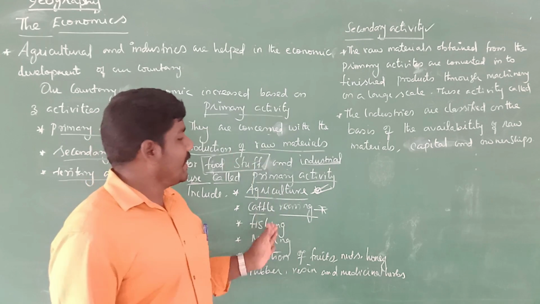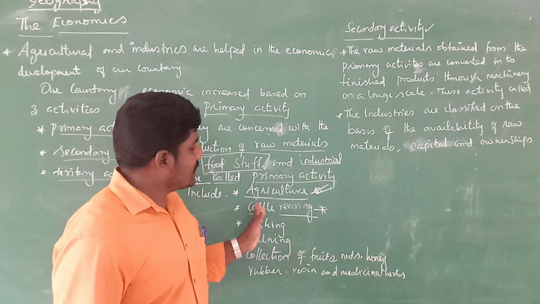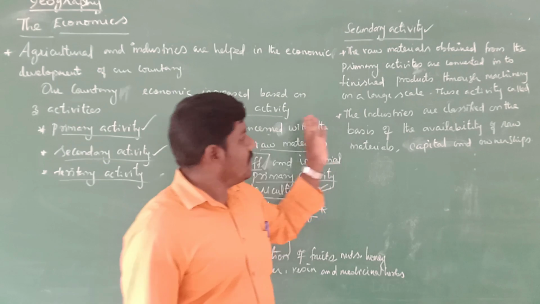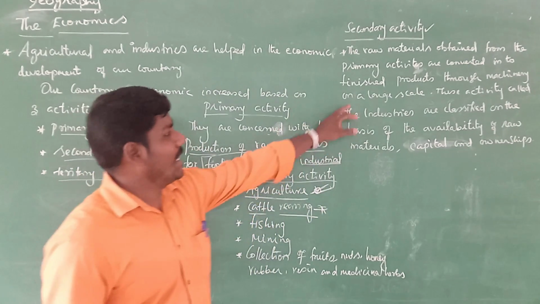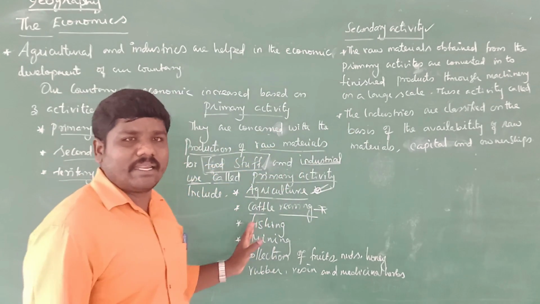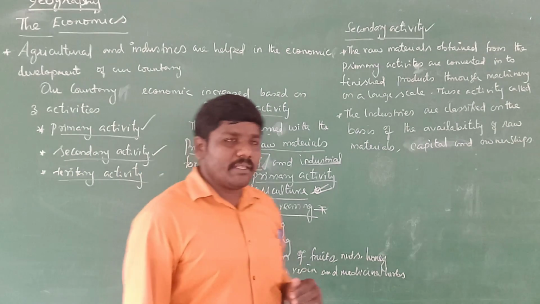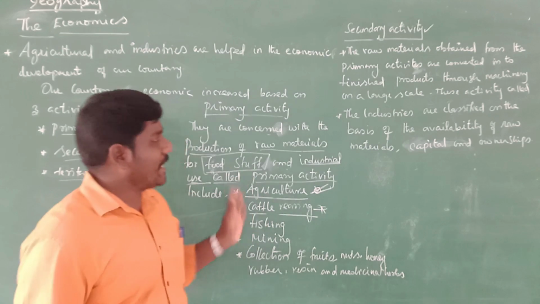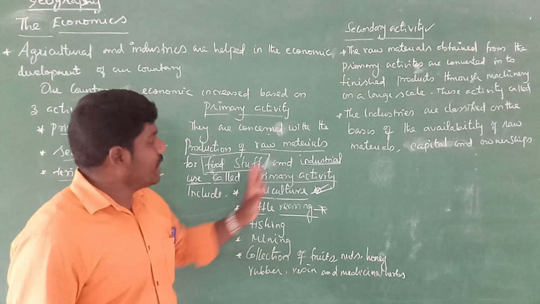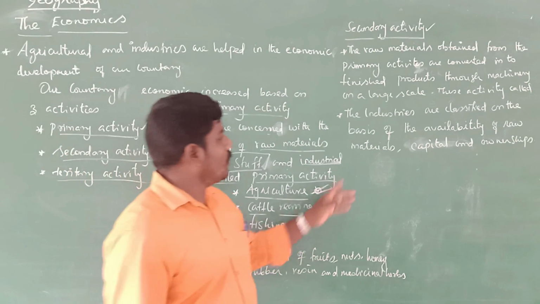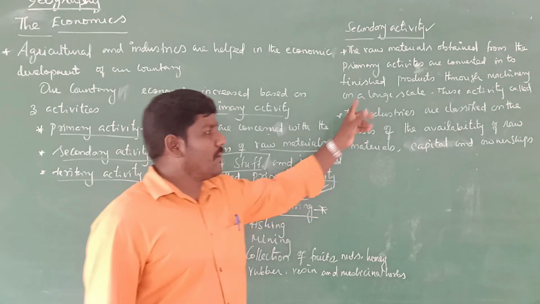So secondary activities. Primary activities are concerned with the finished product, finished through machinery on a large scale. So that is called a secondary activity. Secondary activities mean the raw materials obtained from the primary activities are converted into finished products through machinery on a large scale.